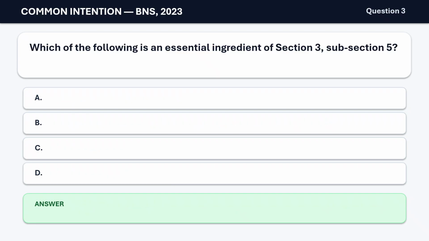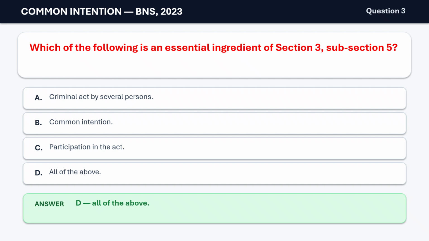Question 3. Which of the following is an essential ingredient of Section 3, Subsection 5? A. Criminal act by several persons. B. Common intention. C. Participation in the act. D. All of the above. The correct answer is D. All of the above.